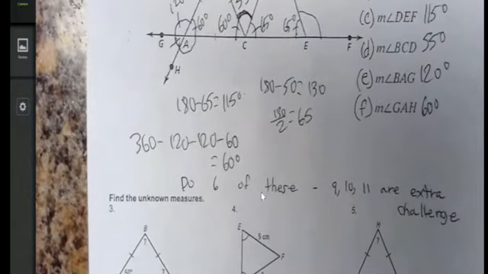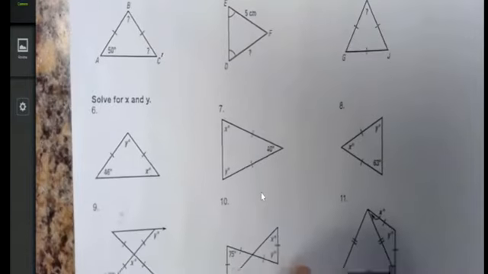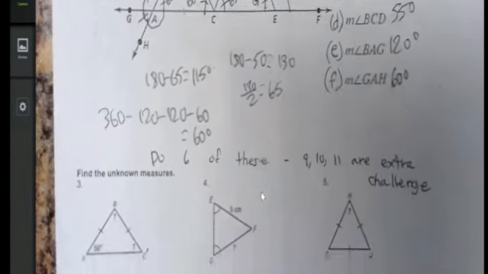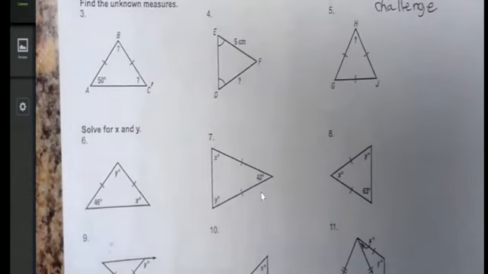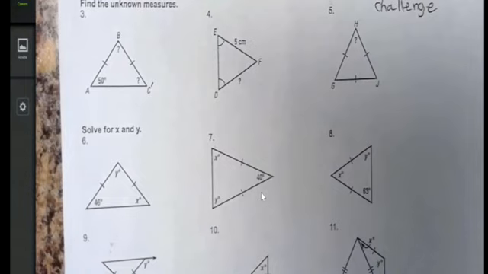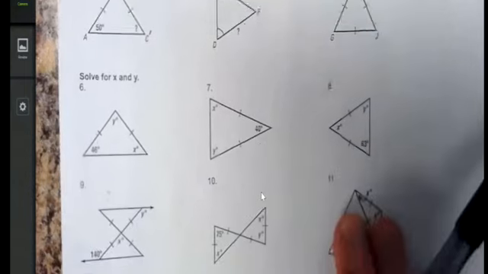Okay, that's this example. Questions 3 to 8 down here, I would say, are easier than what we just did up there. Just apply the concepts: isosceles, and the whole idea of 180 degrees, whether it's a triangle or a straight line, and of course a circle being 360. I don't think that's going to come up with any of these 8, but it could come up if you choose to do some of the more challenging ones down here.